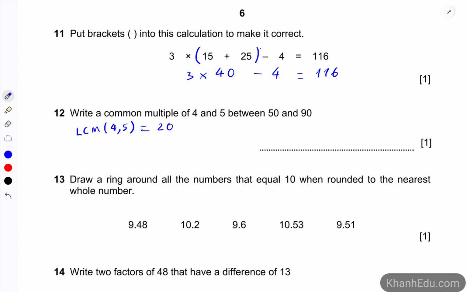So now it's time to find the multiple of 20 that is between 50 and 90. So 20 times 3 is 60. So we're going to put 60 here. We just need one answer.